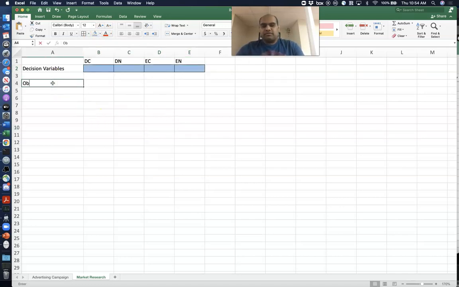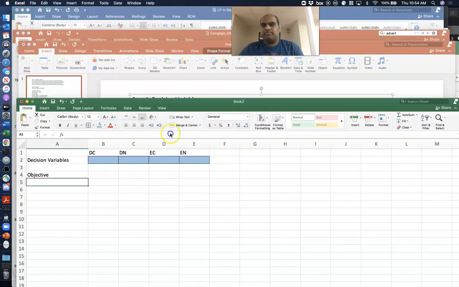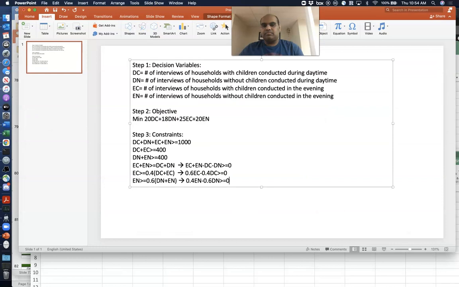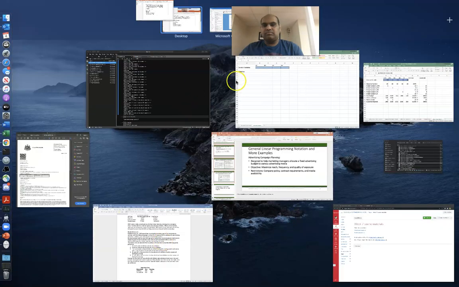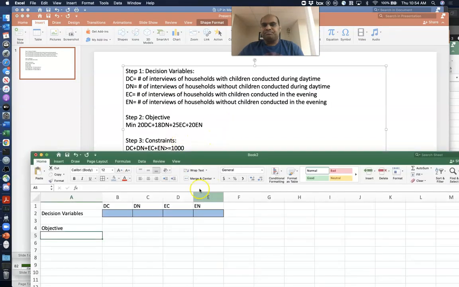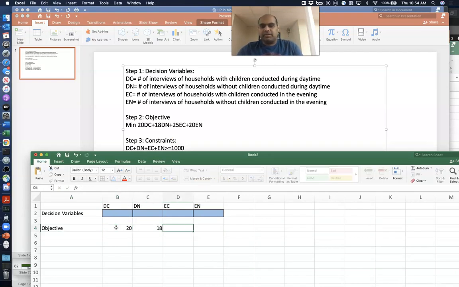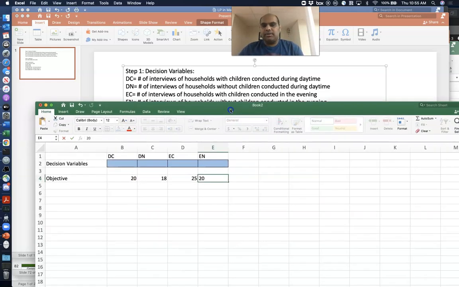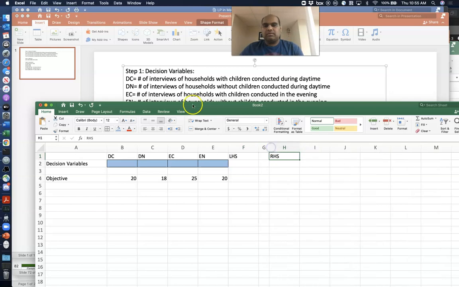And the objective is 20 times DC, 80 times DN, 25 times EC, and 20 times EN. Oh, we also have the left hand side and right hand side here. Let me not forget that. That's the objective.